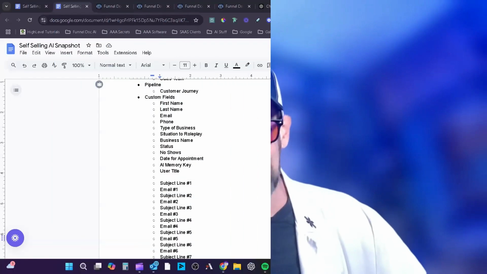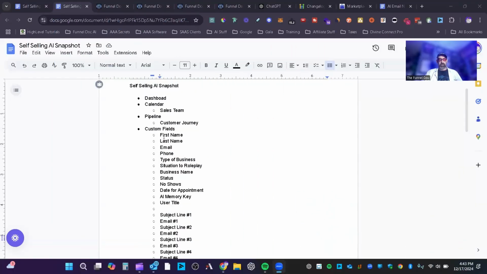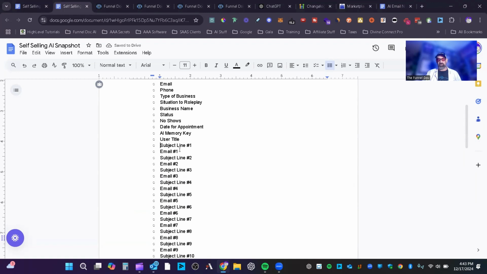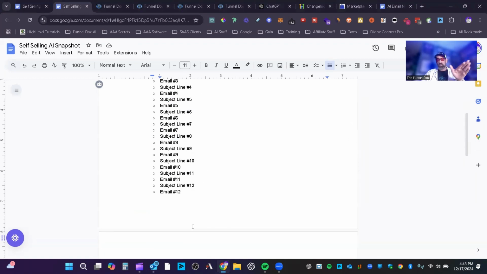So right here you're looking at the outline of everything we've got, really the custom fields, the things that have been added. We've got a whole bunch of new custom fields in here. It even tracks the subject line and the email that's created for each step for that individual contact. So every contact has unique emails specific to their pain points, goals, etc., and each one is documented underneath that contact. How cool is that?